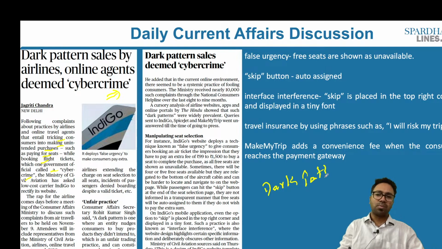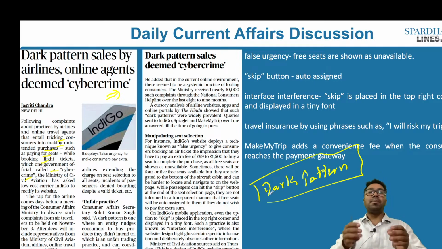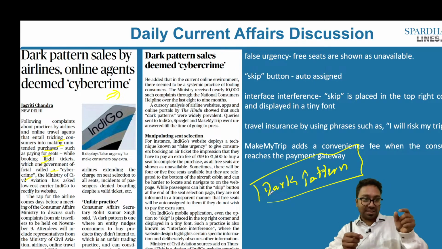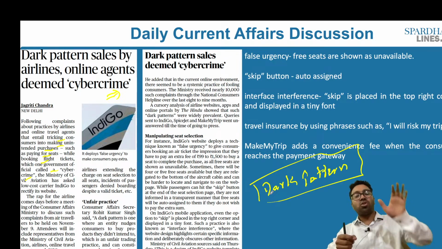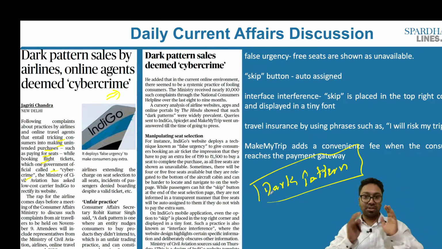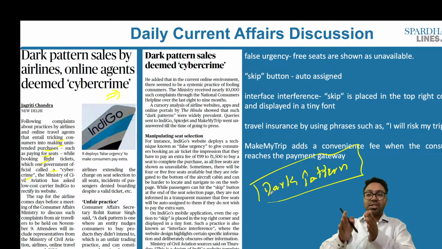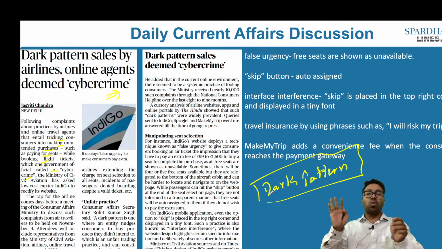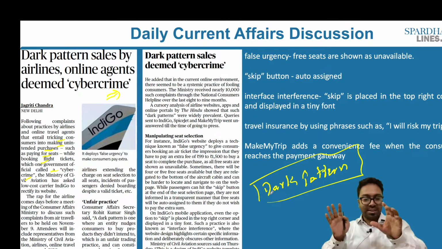Dark pattern happens to be one of the concepts employed by the agencies as well as by online platforms, basically to ensure that a certain section of people or individuals buy a product or a service even if they do not want to buy that particular service. So nudging them, encouraging them and pushing them to buy a product which they originally did not want to buy is what is called a dark pattern.